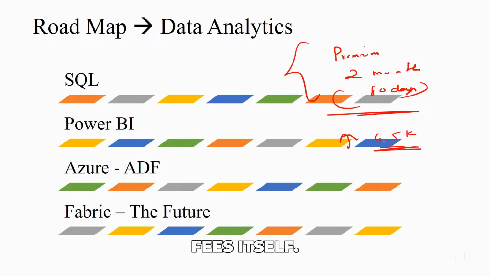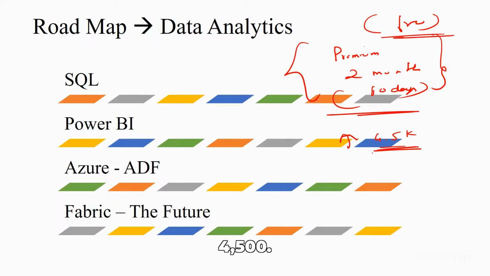First time we are giving it for free. This will be part of your fees itself. For the first time, we are going to give it to you for free. That is, this account and the license we are going to give free. The second time you take, we will have to pay 4,500.